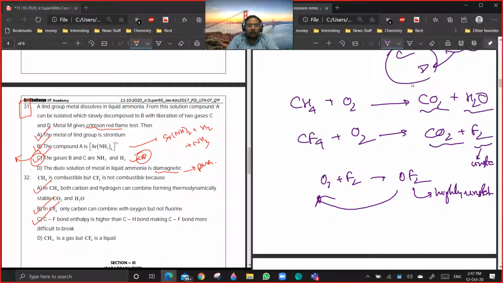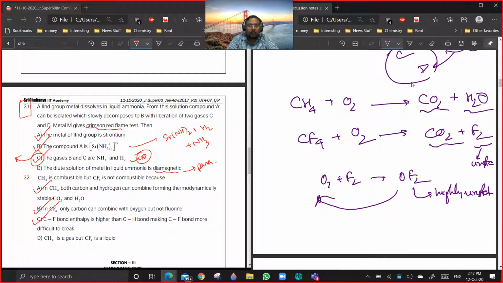Sir, yes, but there is a reaction between them. There is a reaction, but it is not combustible. See, a reaction is there, but that reaction is not giving stable products. Then it will go back to the reactant phase now.